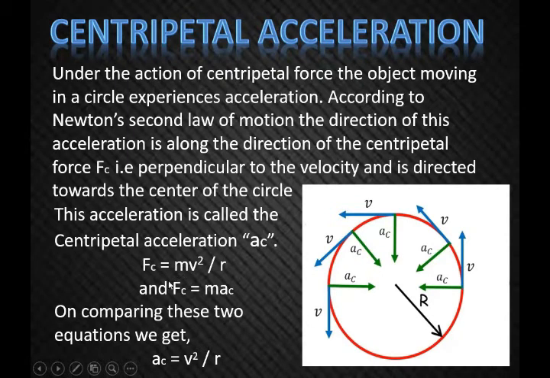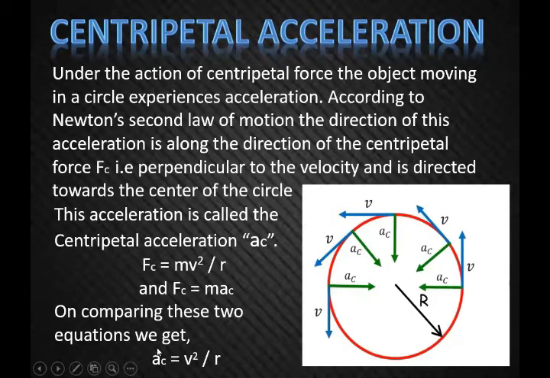Here we are talking about centripetal force, so we can write F is equal to ma as Fc is equal to mac. On comparing these two equations, we get AC is equal to V square upon R. Centripetal acceleration is equal to V square upon R.